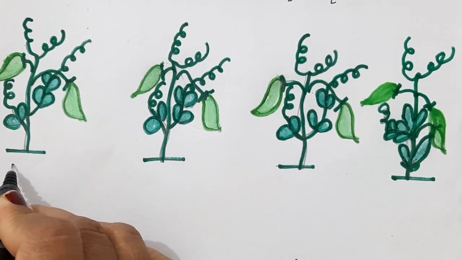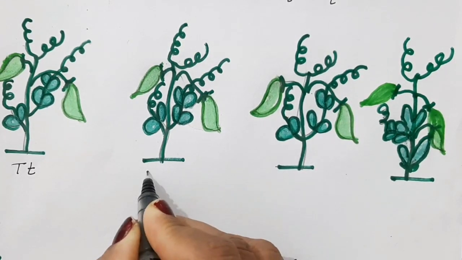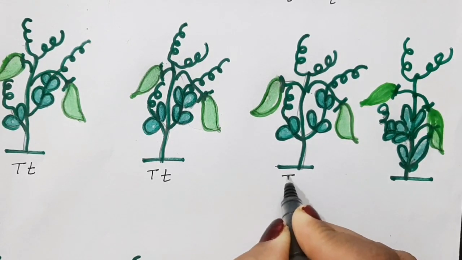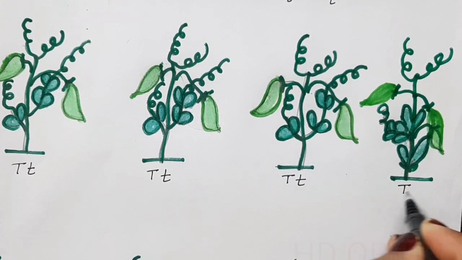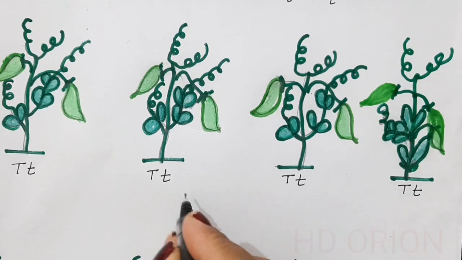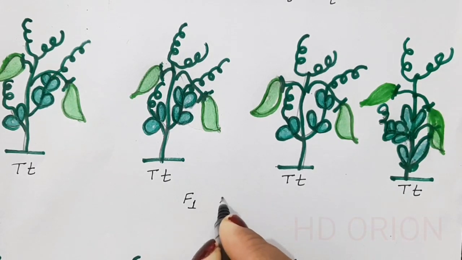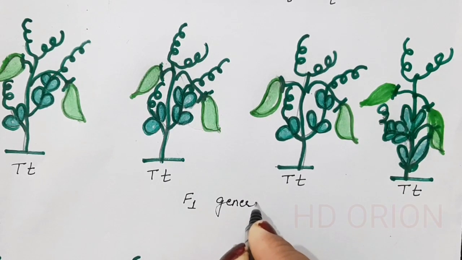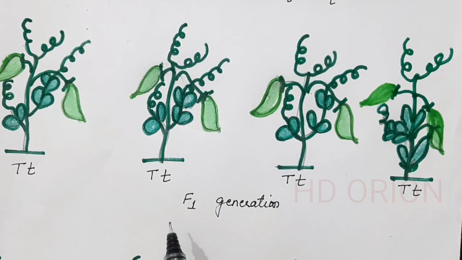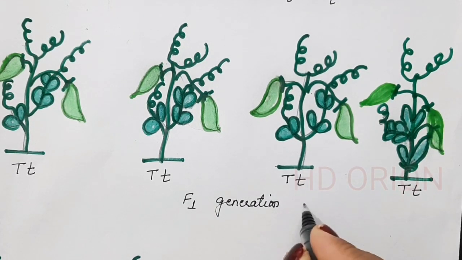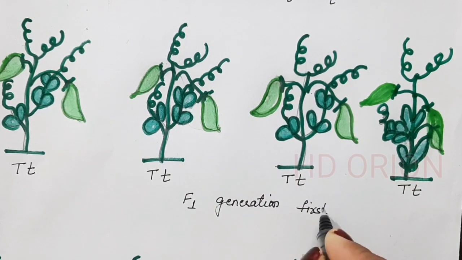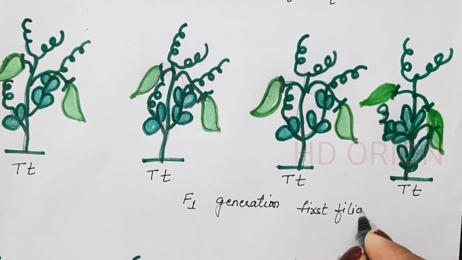So in the Punnett square we found out that there were 4 offsprings in the F1 generation. This is the F1 generation. What do you mean by F1 generation? This is the first generation which we get by crossing the parents. It is also known as first filial generation.